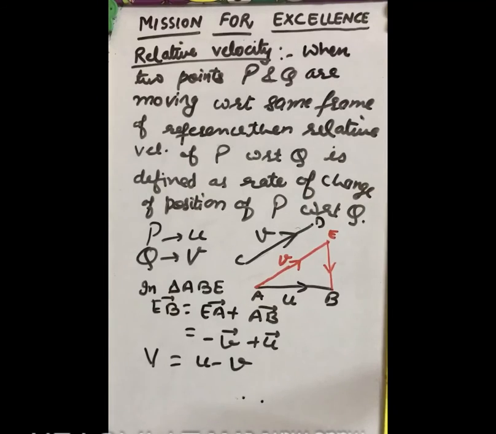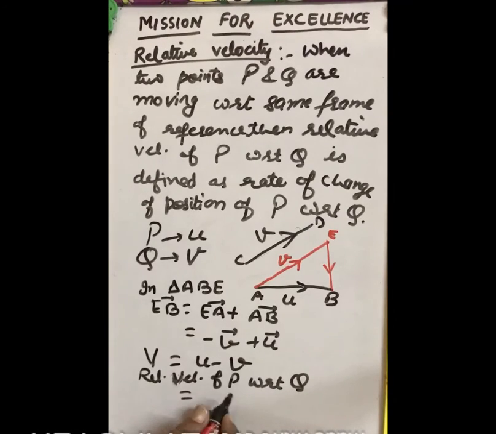So let us state it. The relative velocity of P with respect to Q will be equal to velocity of P plus reverse velocity of Q, because we are taking here minus v.